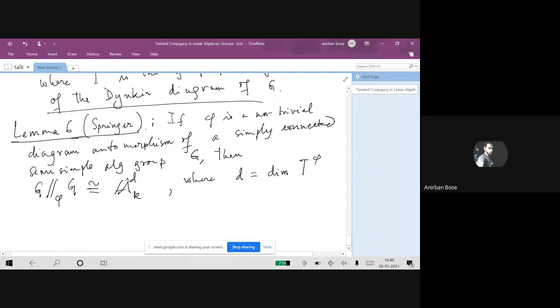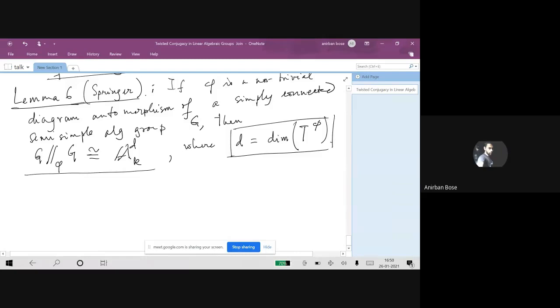So we start with a semi-simple algebraic group G and fix a maximal torus T there. With respect to this automorphism phi, we compute the fixed point subgroup of T, that is T upper phi. That is again a torus inside G. Of course, it may not be a maximal torus in general. So we compute that subtorus T raised to the phi and take its dimension. That dimension appears in this isomorphism.